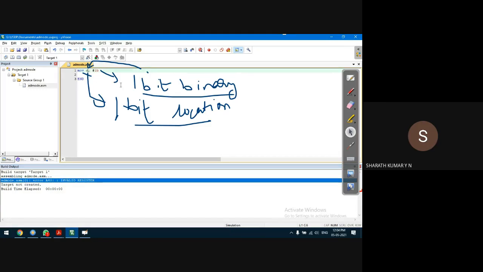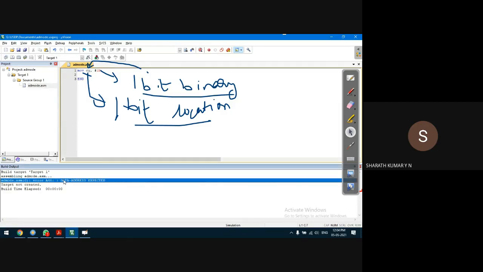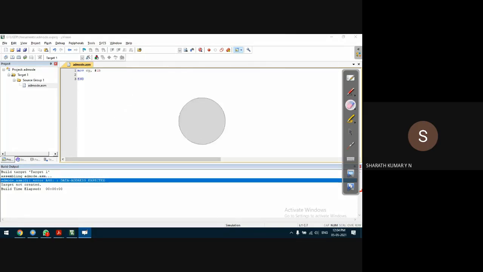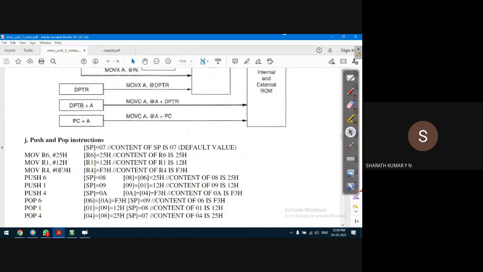Just a second, actually this should work. Carry bit should work, with the C there should not be an issue. Hash B, the data, this is not an issue.